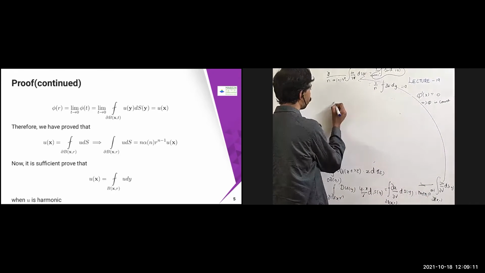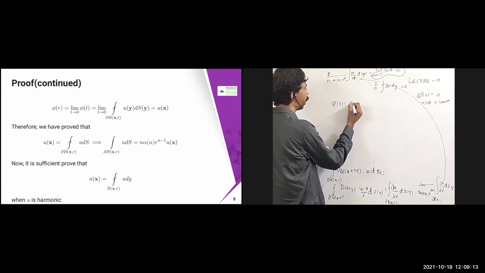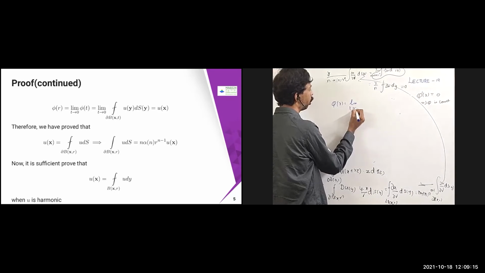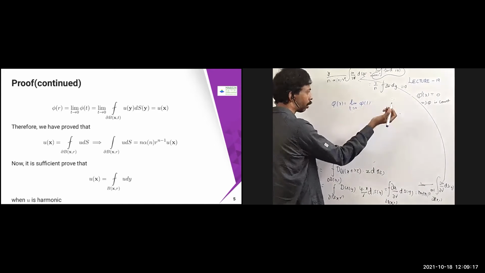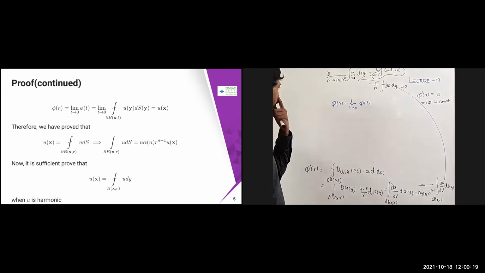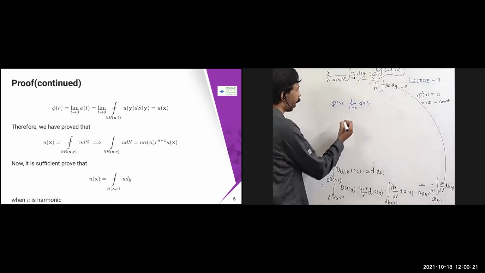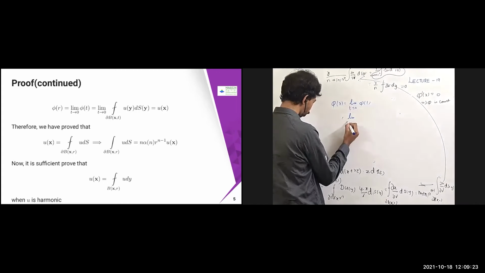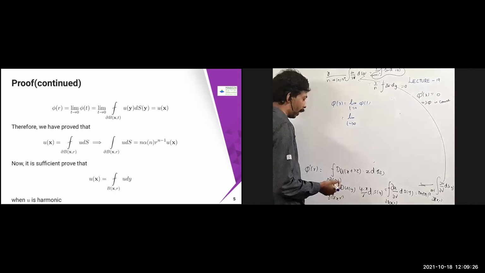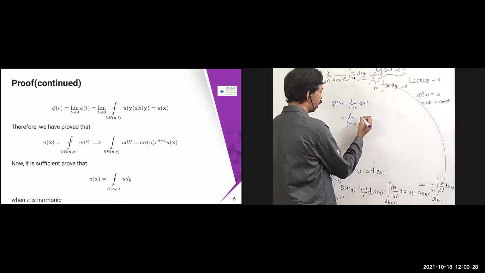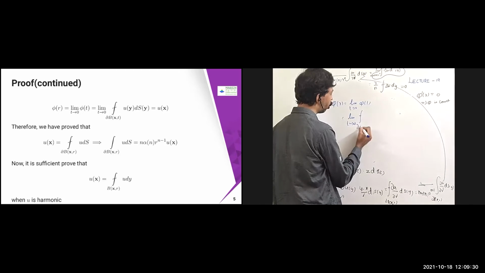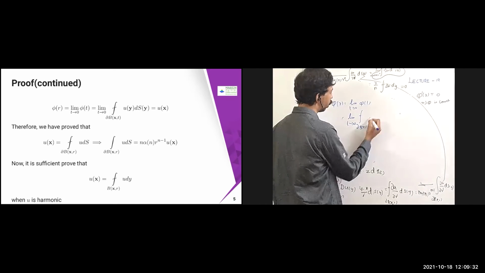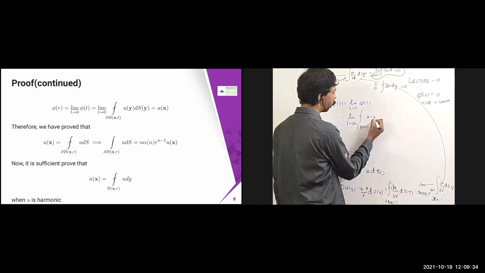That concept I'm just exploiting, and then pi of r can be written as limit t tends to 0 of pi of t, because some constant is going to be obtained. That constant I'm going to obtain this way. So this can be written as limit t tends to 0. What is pi of t? Pi of t is nothing but the average integral over dou B of x, t of u of y dsy.